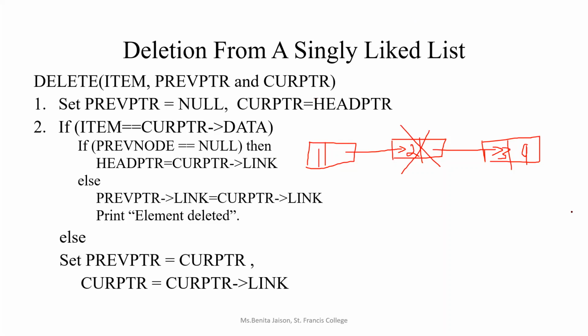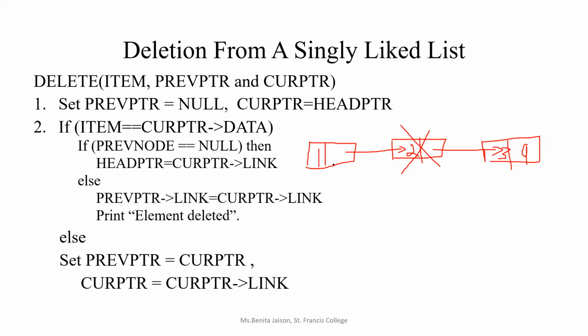If I'm deleting node 2, can I leave it like this, two separate linked lists, one with only one node, the other also with only one node? Can I leave the linked list like this? No, ma'am, we need to connect. How to connect?